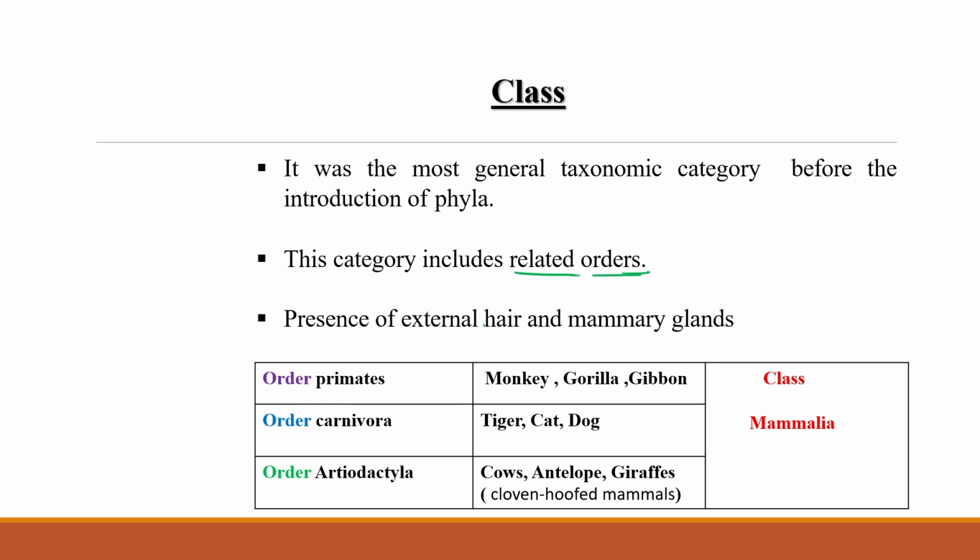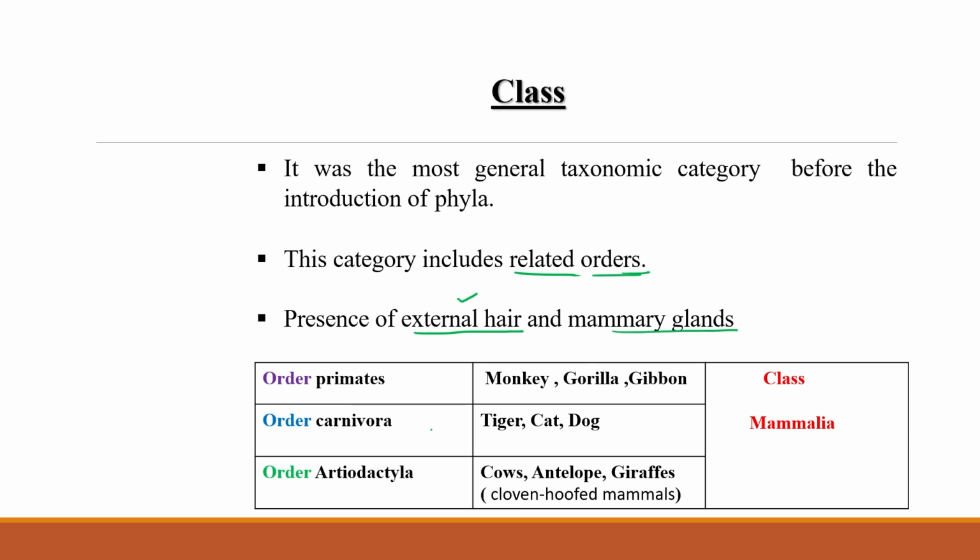If we are discussing mammals, then the presence of external hair and the presence of mammary glands are the few similar characters. So all the orders having animals with external hair on their outer body and mammary glands collectively come under the same class, class Mammalia.